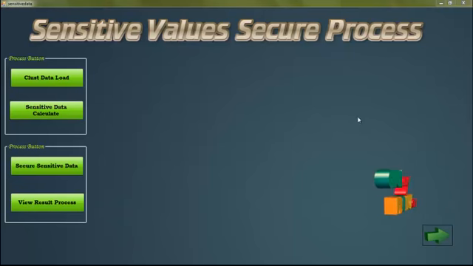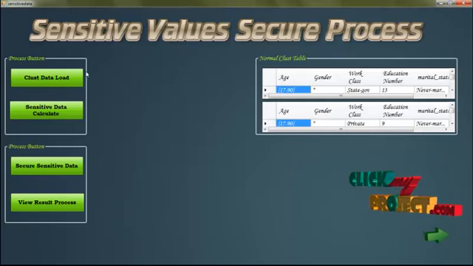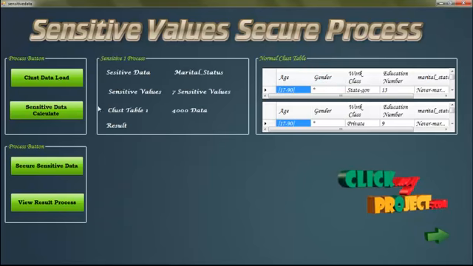Sensitive value secure process. The clustering data has been loaded. This is the clustering data, and the next process is sensitive data calculating. This is the calculating process for the sensitive data. Next, click secure sensitive data, then click the view result process.